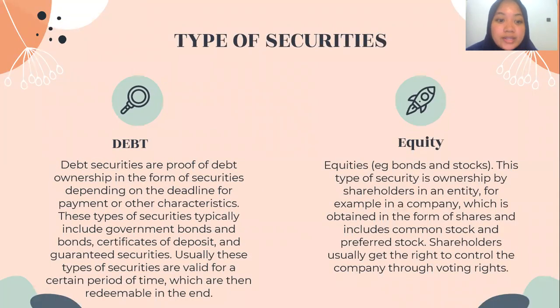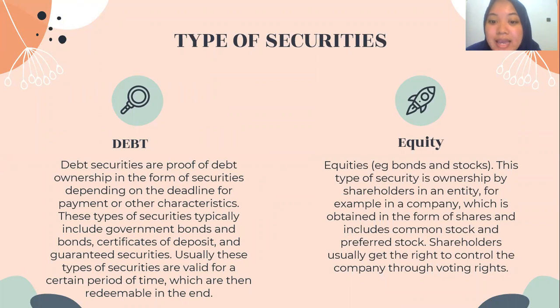The types of securities are divided into two. The first is debt. Debt securities are proof of debt ownership in the form of securities, depending on the deadline for payment or other characteristics. This type of security typically includes government bonds, bond certificates of deposit, and guaranteed securities. Usually, these securities are valid for a certain period of time, and are then redeemable at the end. And the second is equity.